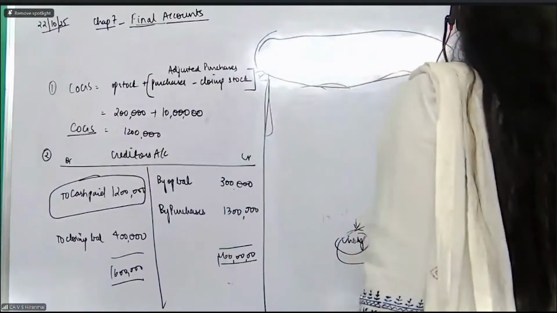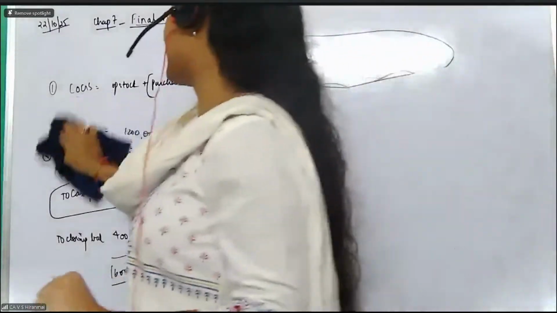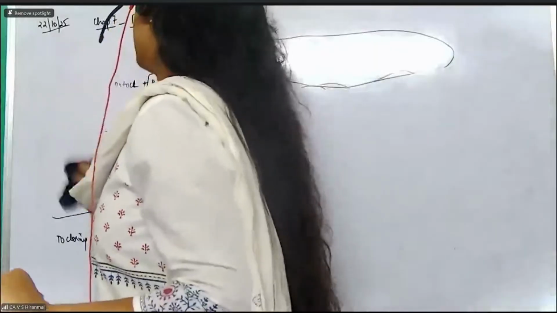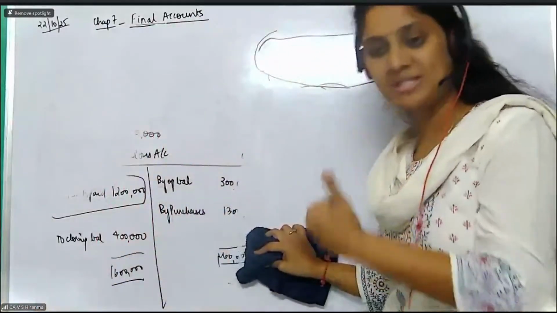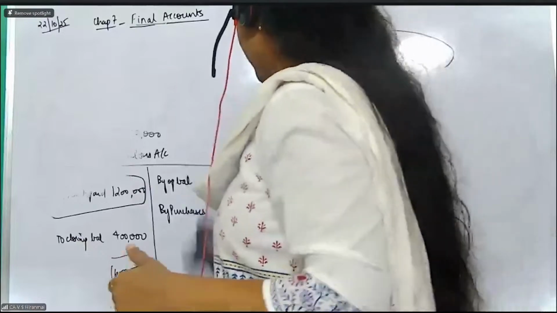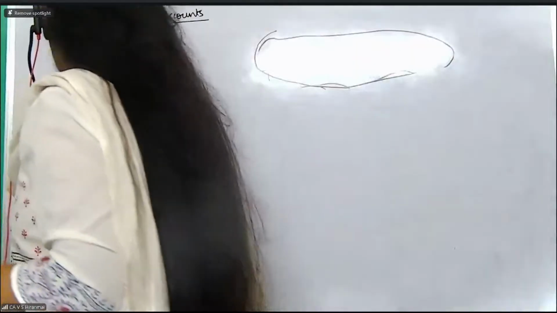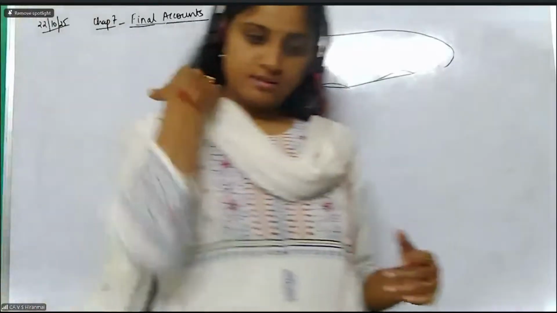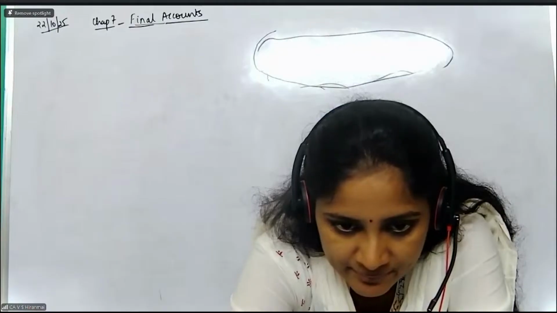If you are going to decrease an asset, what should you do? Decrease in an asset will be credited. Okay. And also increase in liability. Liability will have a credit balance. If you have to increase it again, you will have to credit it. So the question here that they're asking is, when will you debit an account? So expenses, when it is increased, you are going to debit the account. Clear, everybody? Good. Now we go to the second question. Yes. So the first answer is A. Everybody, 1A.